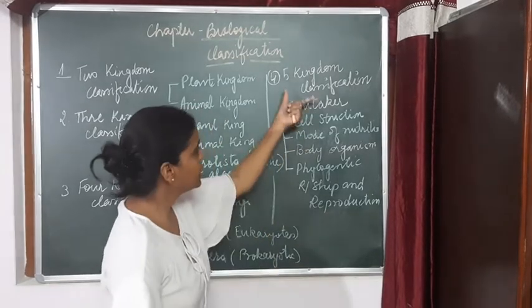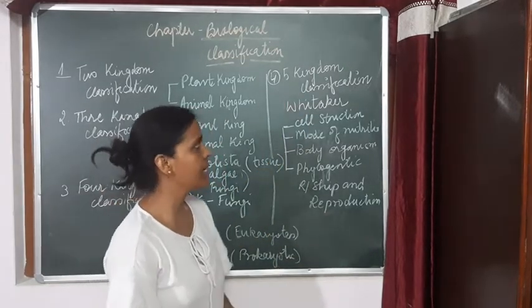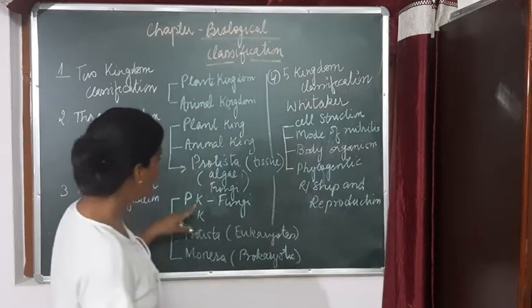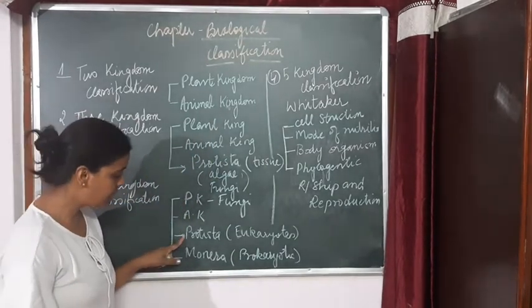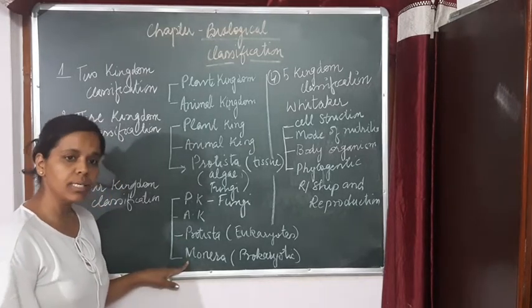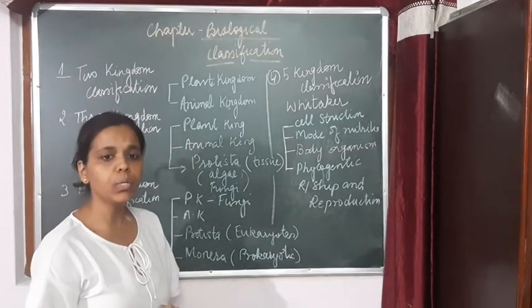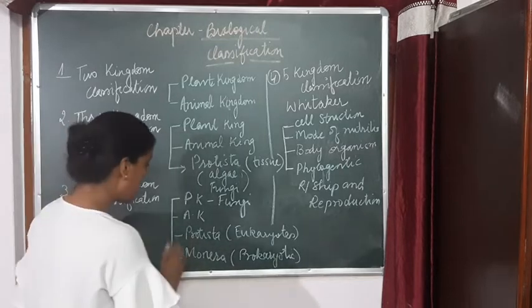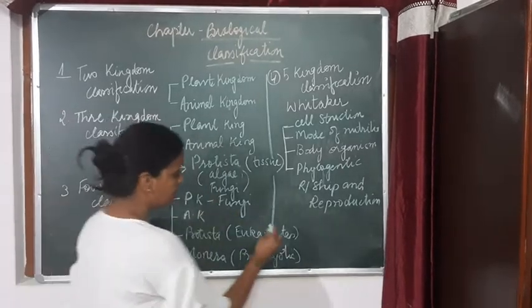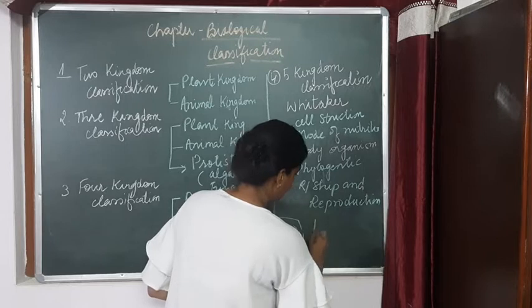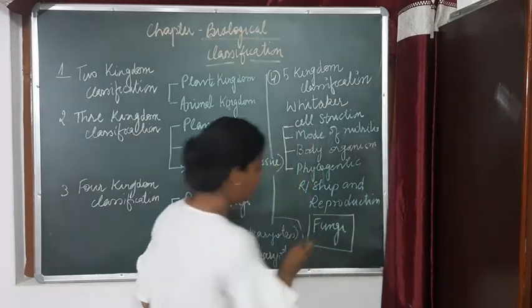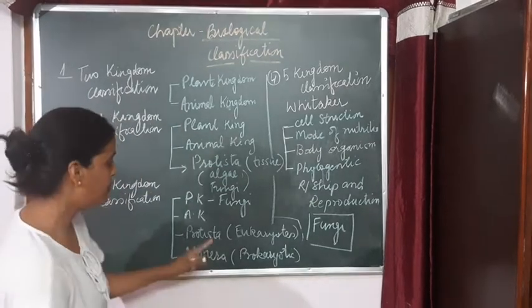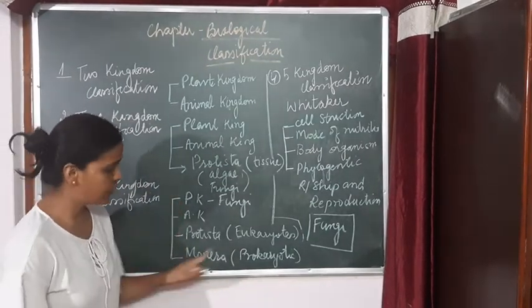Now, the classification which he gave had Plantae, the animal kingdom, Protista, and Monera, and another kingdom was included, a separate kingdom, and that was fungi, right? So he included the fungi as the fifth kingdom: 1, 2, 3, 4 and 5.